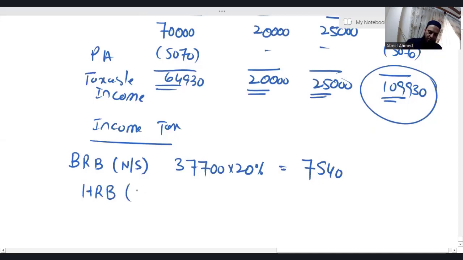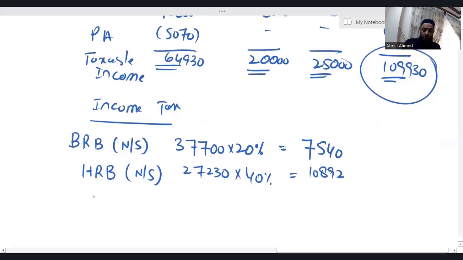Higher rate band, 64,930 minus 37,700. I'm getting 27,230 into 40%. 10,892. Now saving income, nil rate band. Saving income it is 500. Applicable tax rate is 0%, zero.